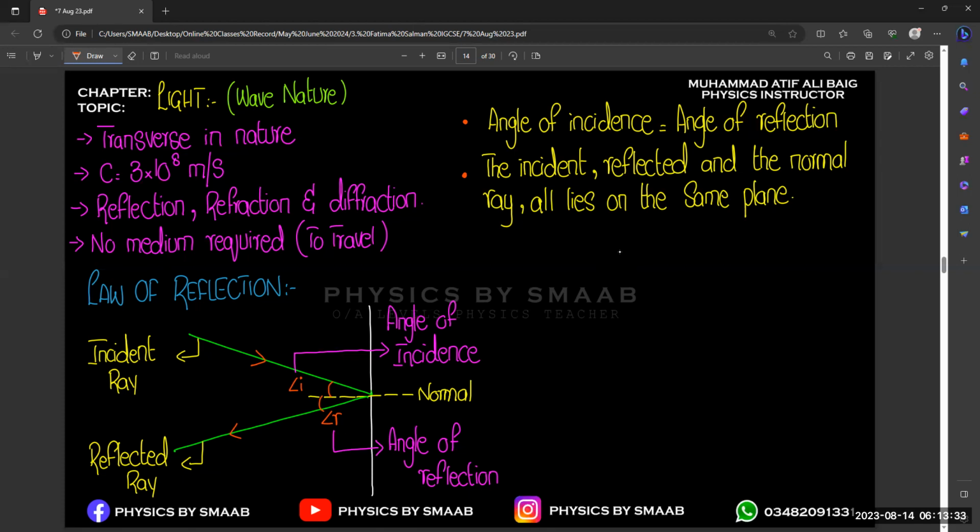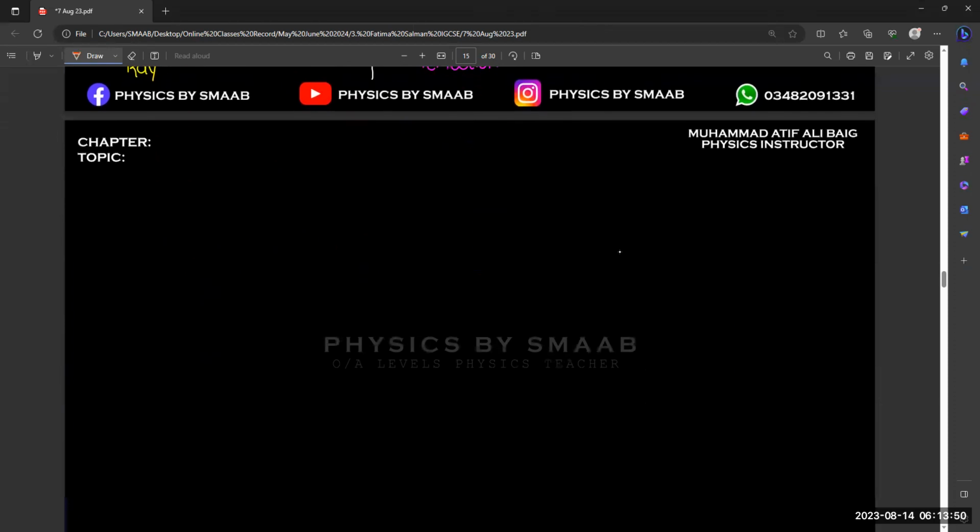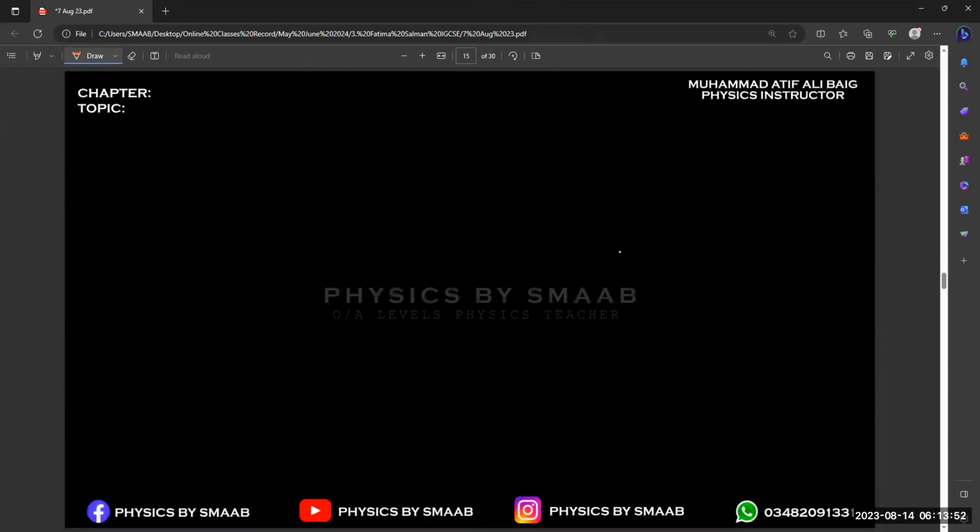But if we talk about a plane mirror, which is a very important application in our daily life, we need to know the nature of the image and how to identify the image in a plane mirror. So the next concept is related to reflection in plane mirror.